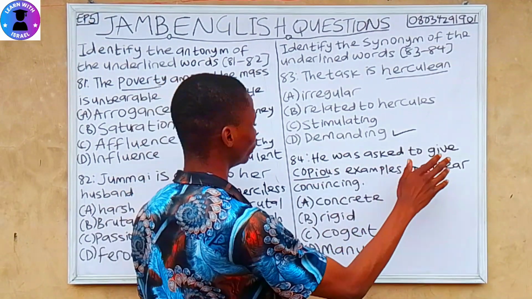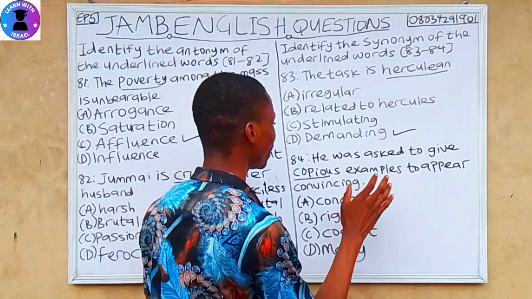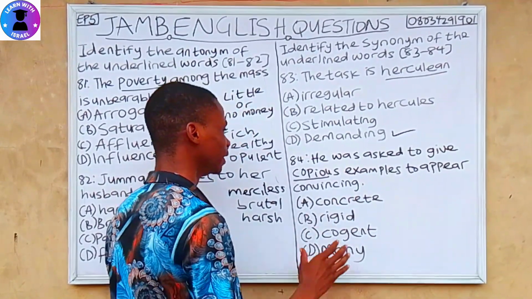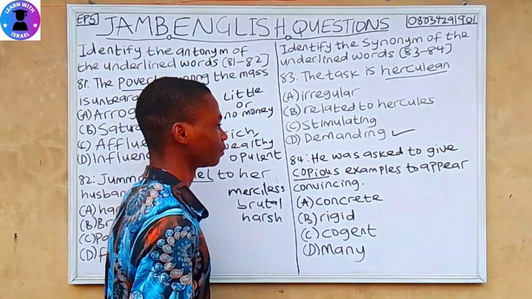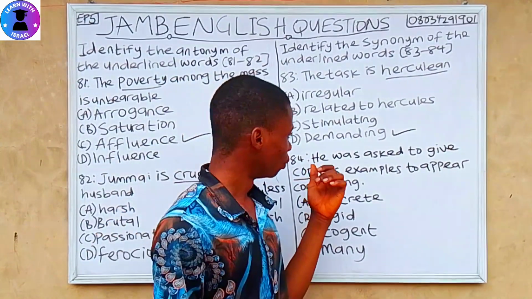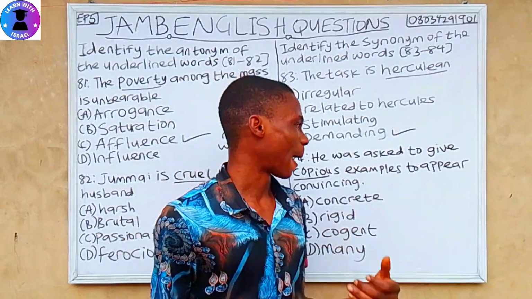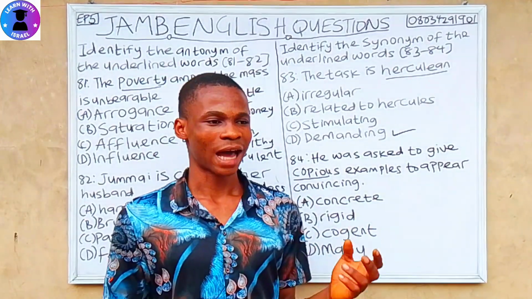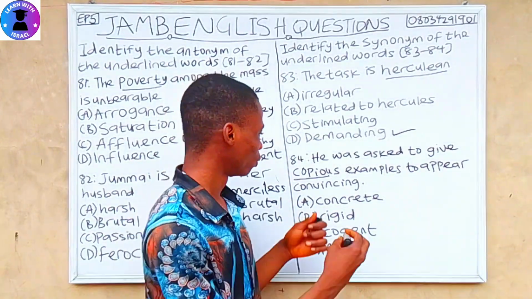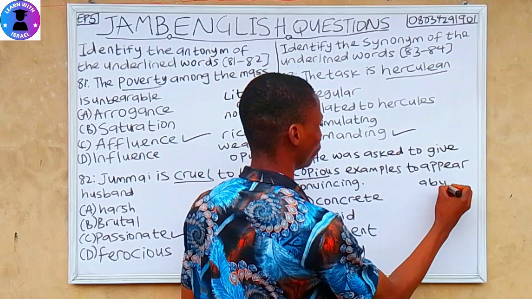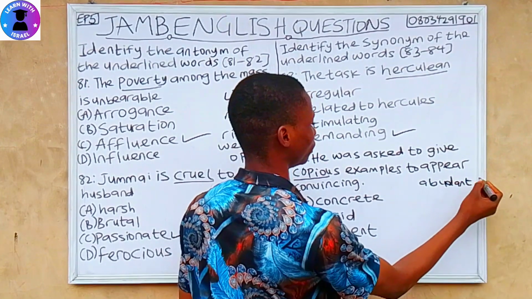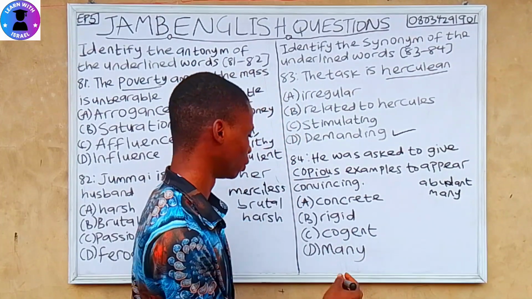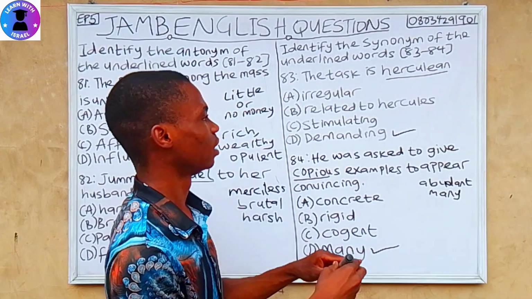Question 84. It was hard to give copious examples to appear convincing. A. Concrete. B. Rigid. C. Cogent. D. Many. So here we have to find the similar word. The word similar to copious is many. Another word is also abundant. So many is in the options, so option D is the correct answer.